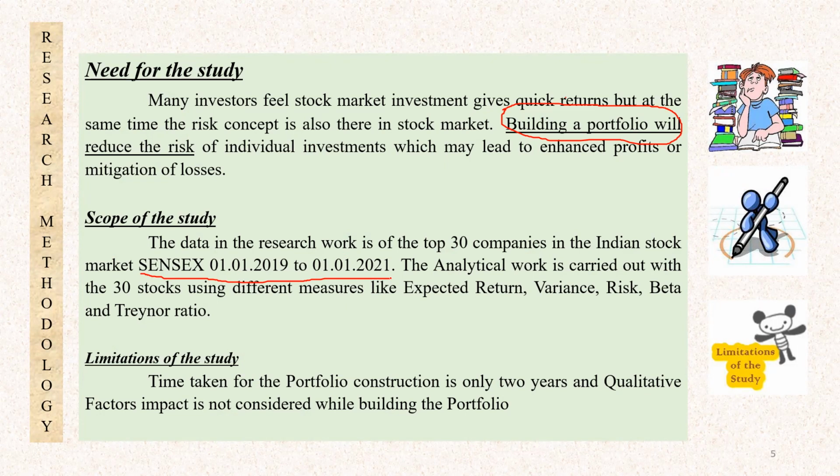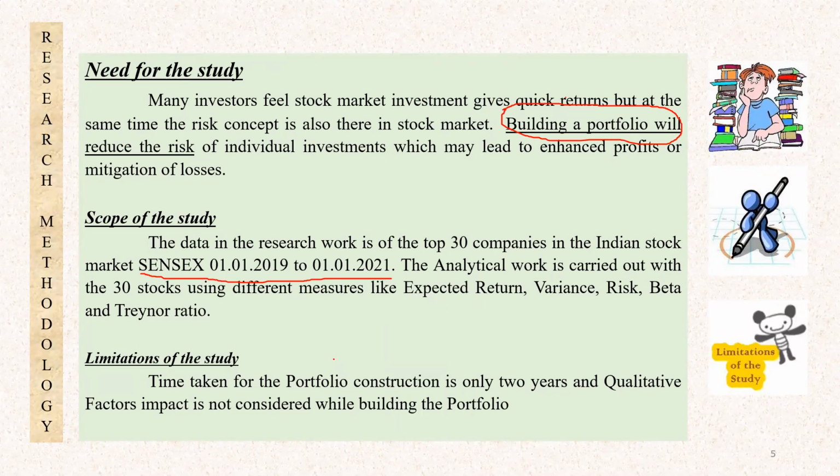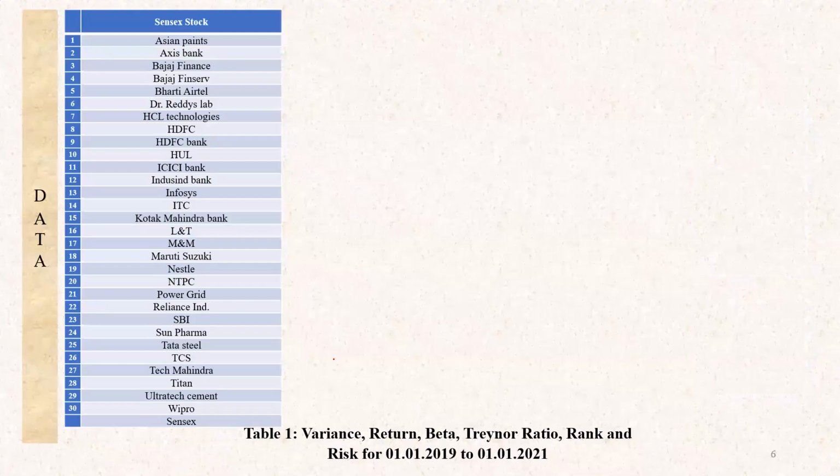Based on that, the portfolio has been constructed. As for the limitations of the study, we have considered only the top 30 stocks, and there are some thousands of stocks in the Bombay Stock Exchange which can be used for the construction of a portfolio. But with the limited time, we have conducted the portfolio creation with only the top 30 stocks.